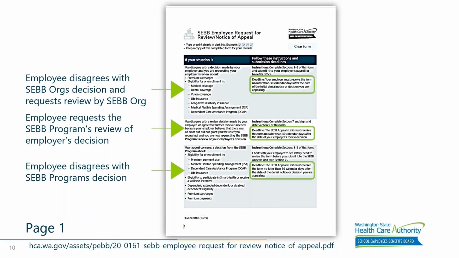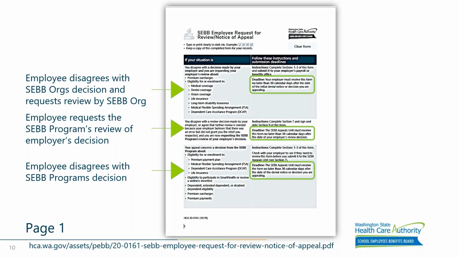Situation number one describes if an employee disagrees with a decision made by their employer, or agrees that further review is needed because the employer believes that there was an error. It directs the employee to fill out sections 1 through 3 of the appeal form and submit it back to you, their benefits administrator, for another review. It also explains the next step in the appeal process, which we'll go into more depth in the coming slides.